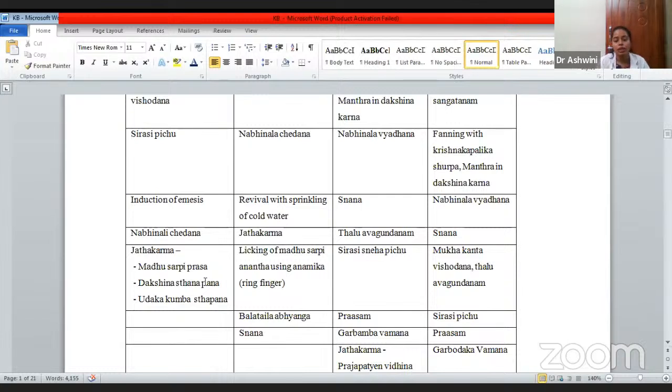Then comes the Jata Karma. That is Madhusarpi Prasha, then Dakshina Stanapana, then Udaka Kumbha Stapana.